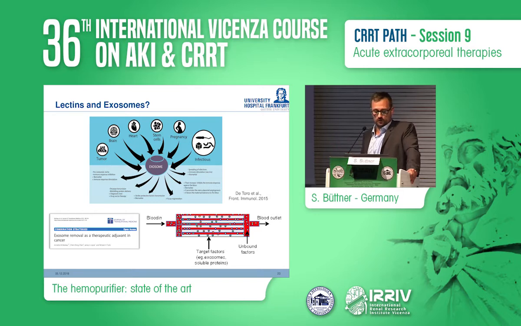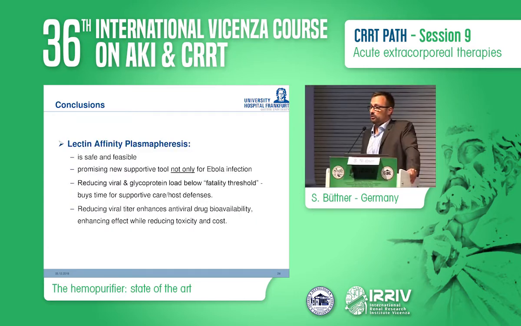And to conclude, lectin affinity plasmapheresis is safe and feasible and a promising new supportive tool not only for Ebola virus disease, and I believe rapid reduction of viremia using an extracorporeal device has at least 2 potential benefits. By quickly reducing viral and glycoprotein load below a pathogenic threshold, it should be possible to provide additional time for supportive treatment and prevent further damage while the immune response evolves.